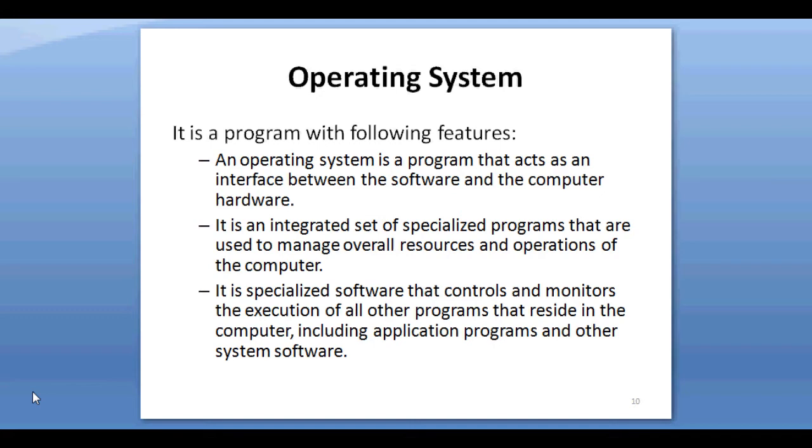An operating system may be viewed as a collection of software consisting of procedures for operating the computer and providing an environment for execution of programs. It is an interface between the user and the computer. So an operating system makes everything in the computer work together smoothly and efficiently.